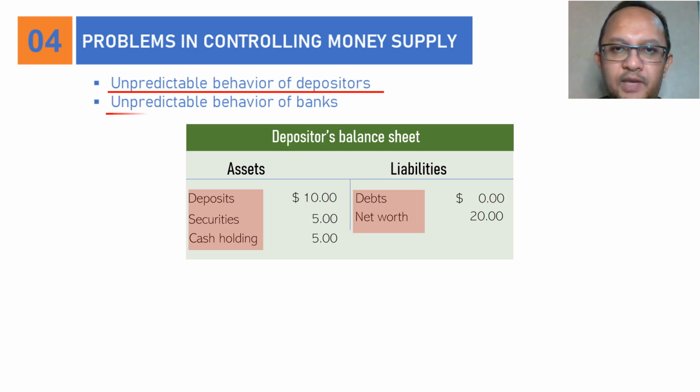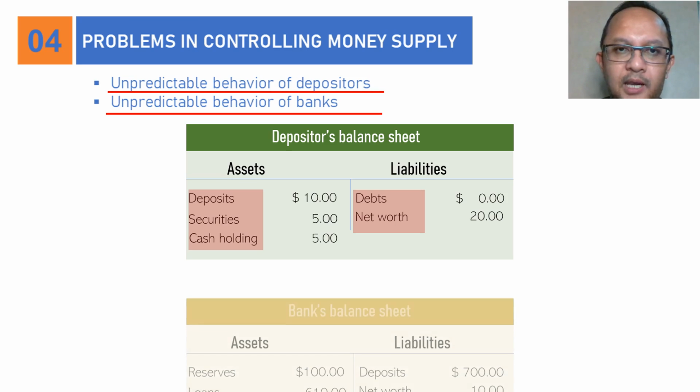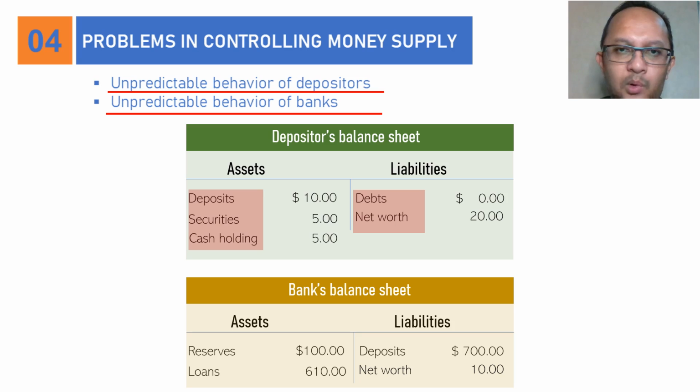Similar to individuals, banks' behavior could be unpredictable too. Making loans is actually not the only option for a bank to generate income. Just like in our previous case, banks may be attracted to hold more reserves, thus lowering loans. They could also prefer buying more securities in financial markets to making loans. Or they could just restrict themselves in making loans due to bad economic and financial conditions.